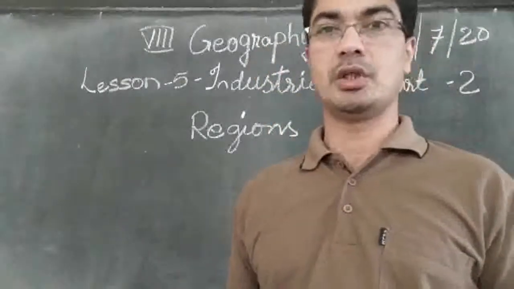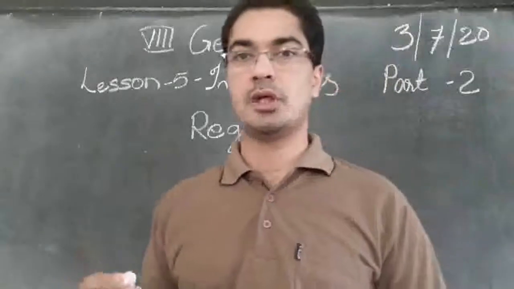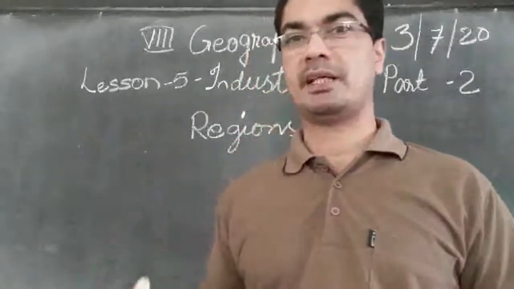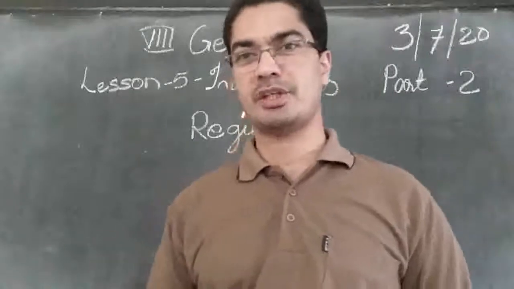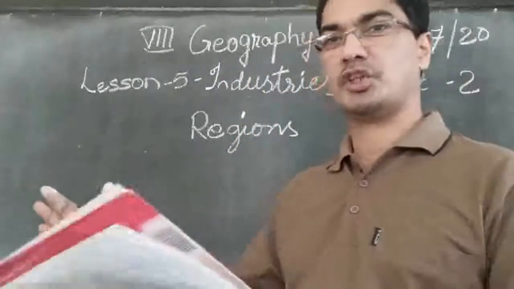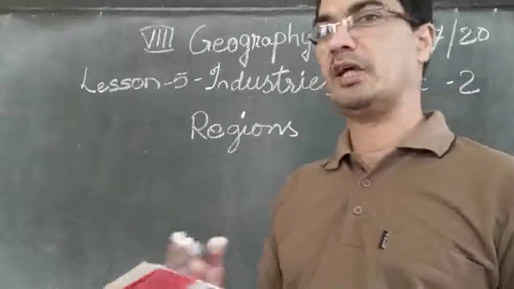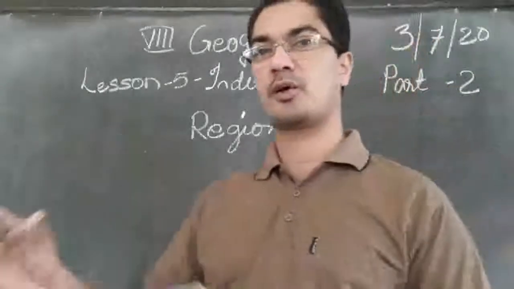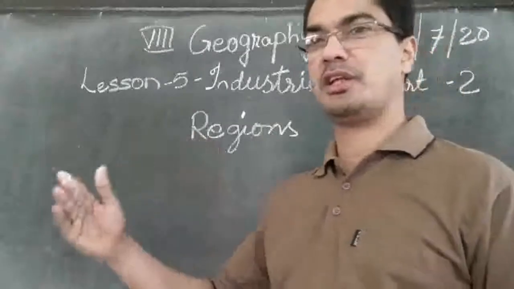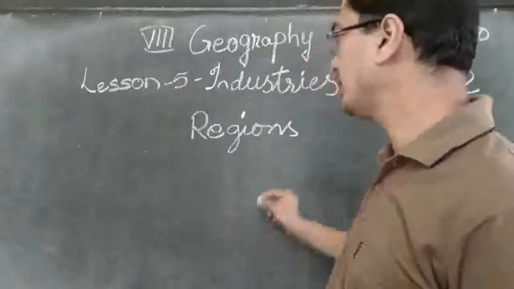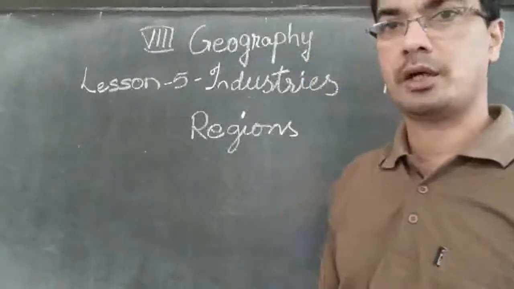So some places are so good, where plenty of water is available, land is available, labor is available, capital is available, transportation is available. So many industries may come and settle in that area. They will buy the land and start their own industries. So when so many industries are close by in a place, then that region is called an industrial region.